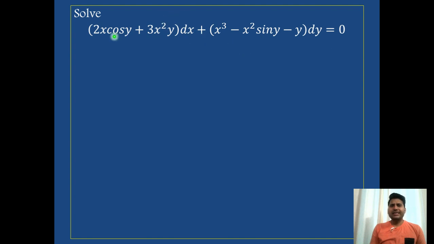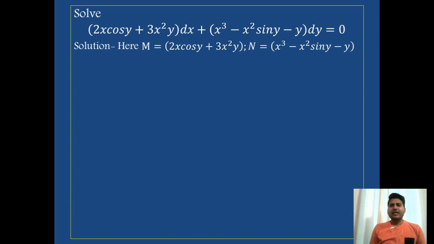Coefficient of dx is M, coefficient of dy is N. Firstly we will check its exactness. You can check it by yourself, then match the answer with the video lecture. Here we have M as this much and N as this much. Now we will move to find del M over del y and del N over del x.